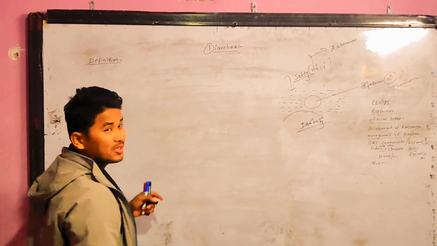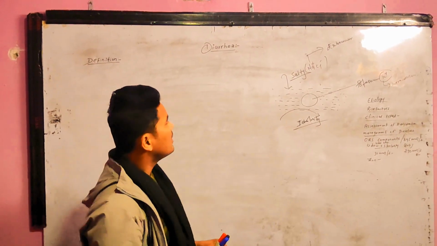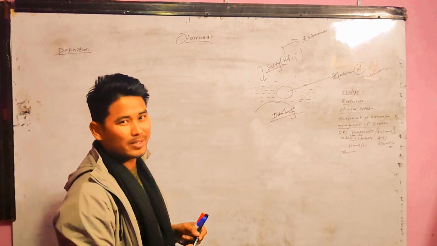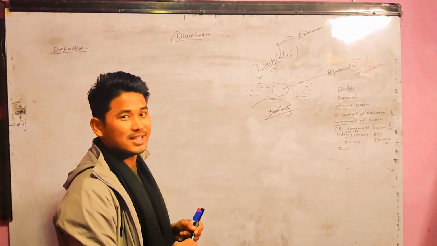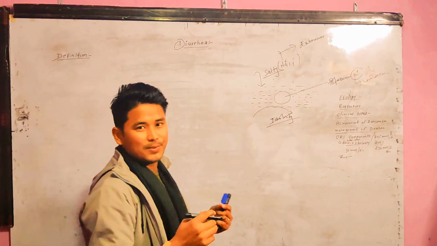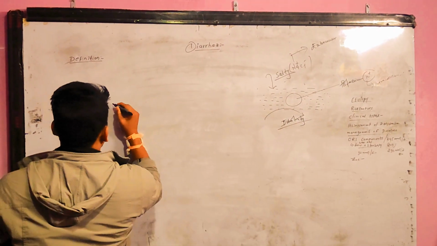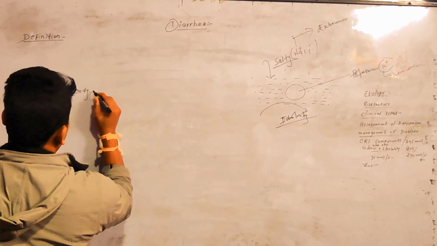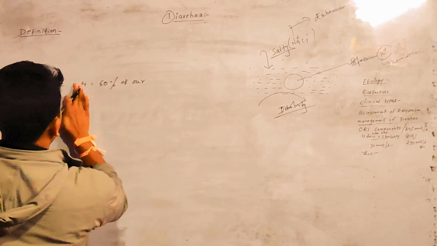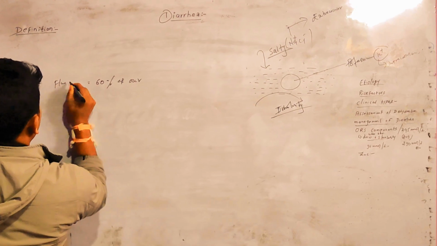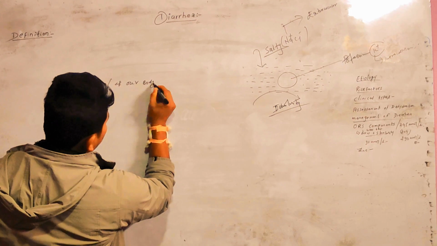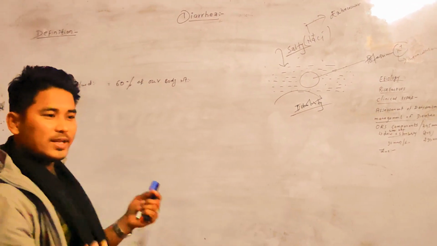Before discussing the definition of diarrhea, let's talk about the fluid, because diarrhea is associated with fluid abnormality. One of the complications of diarrhea is dehydration. So before dealing with that, let's talk about the normal fluid inside our body. Fluid in our body is 60% of our body weight, in adults as well as in pediatrics.